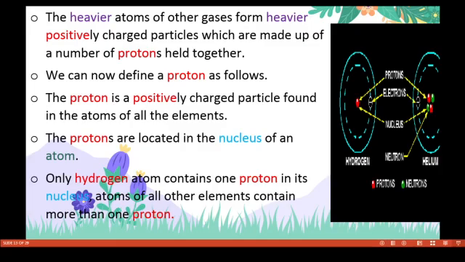Only the hydrogen atom contains one proton in its nucleus and no neutron. In hydrogen, only a proton is available. The hydrogen atom contains one proton in its nucleus. Atoms of all other elements contain more than one proton.